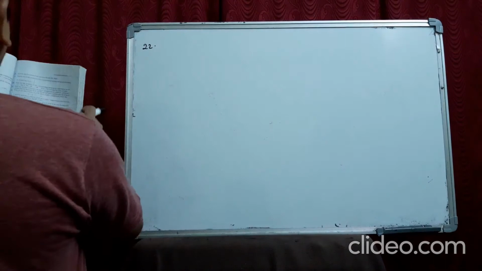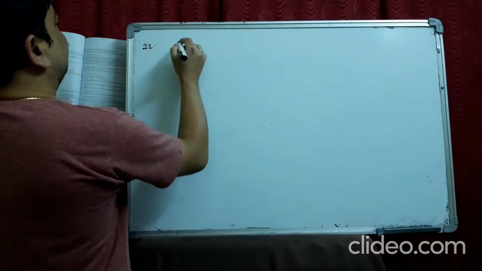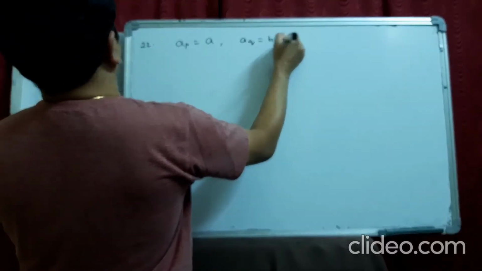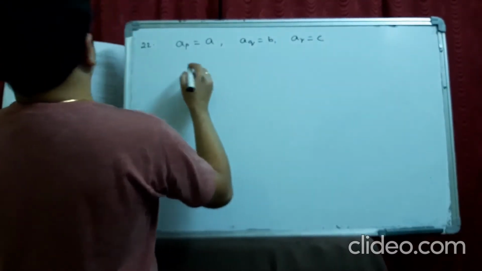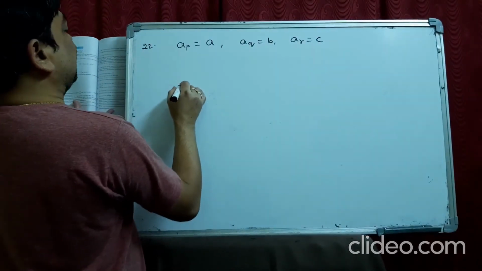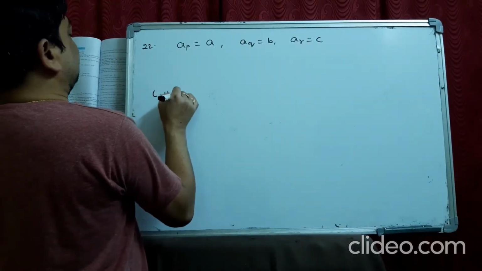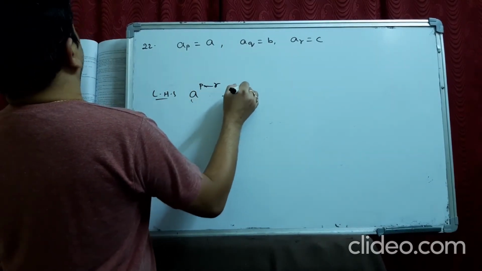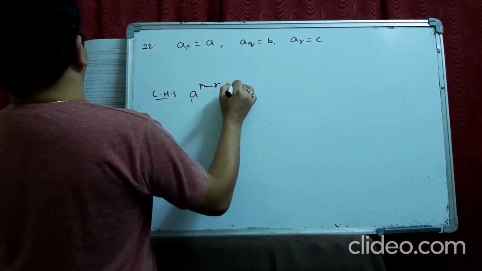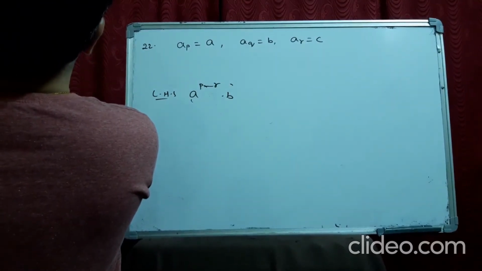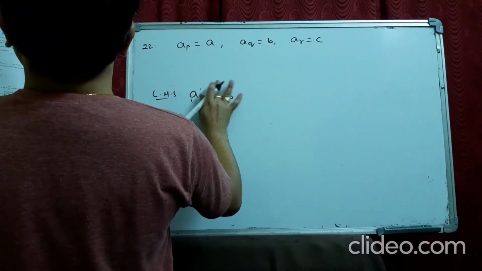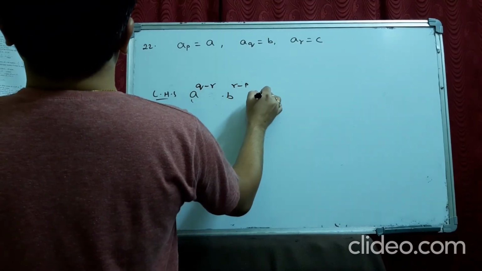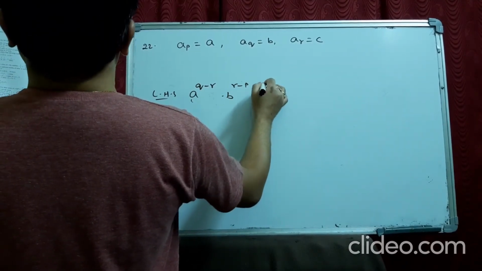See the 22nd. If the pth, qth and rth terms of a GP, that means AP is equal to A, AQ is equal to B, AR is equal to C. Prove that LHS, A power Q minus R, B power R minus P, C power P minus Q, is equal to 1.